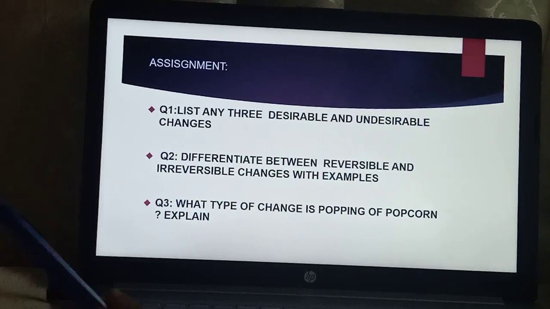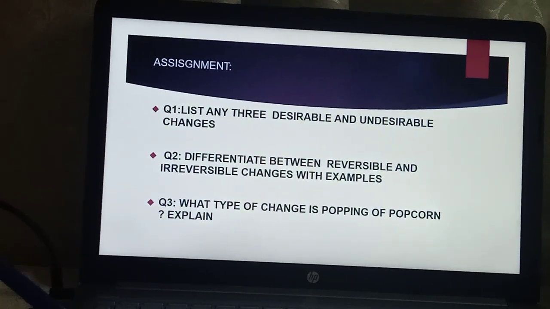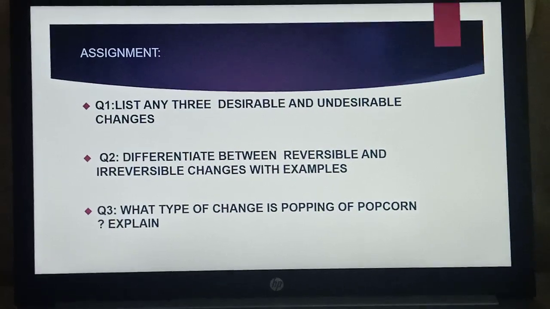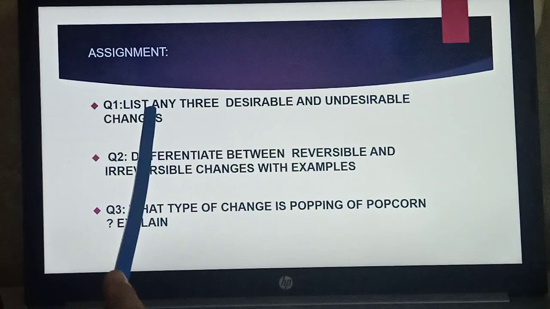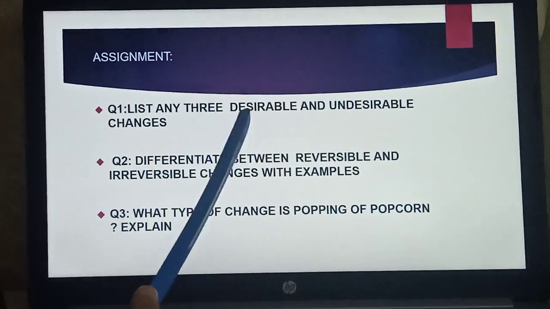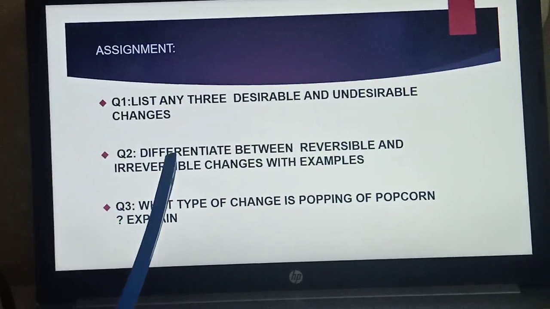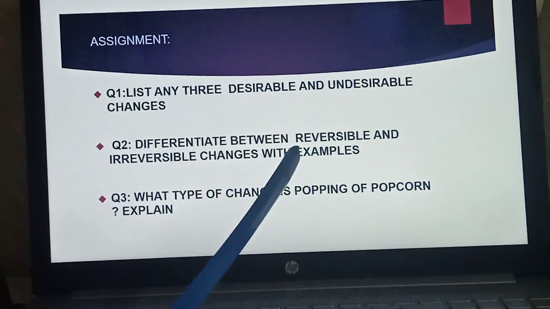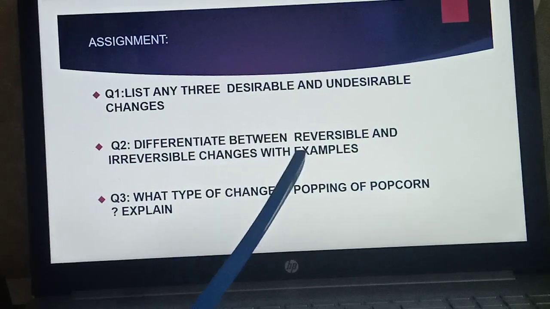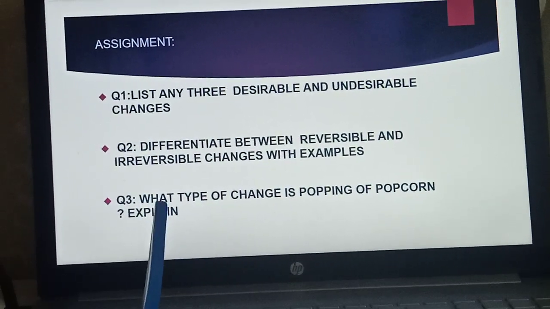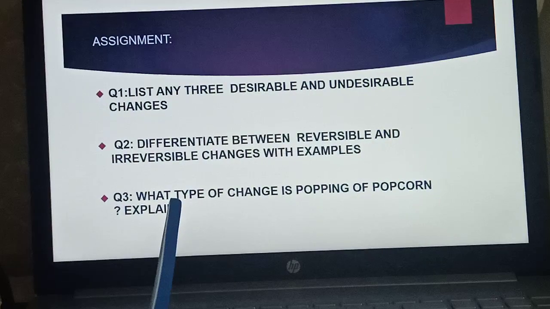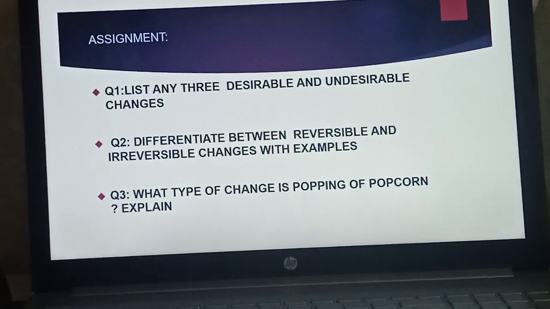Okay, children, I hope the topic is clear. Now, ready for the assignment. You have to list, question 1, any 3 desirable and undesirable changes. Question number 2, you have to differentiate between reversible and irreversible changes with examples. Question number 3, children, you have to explain what type of change is popping off popcorn.